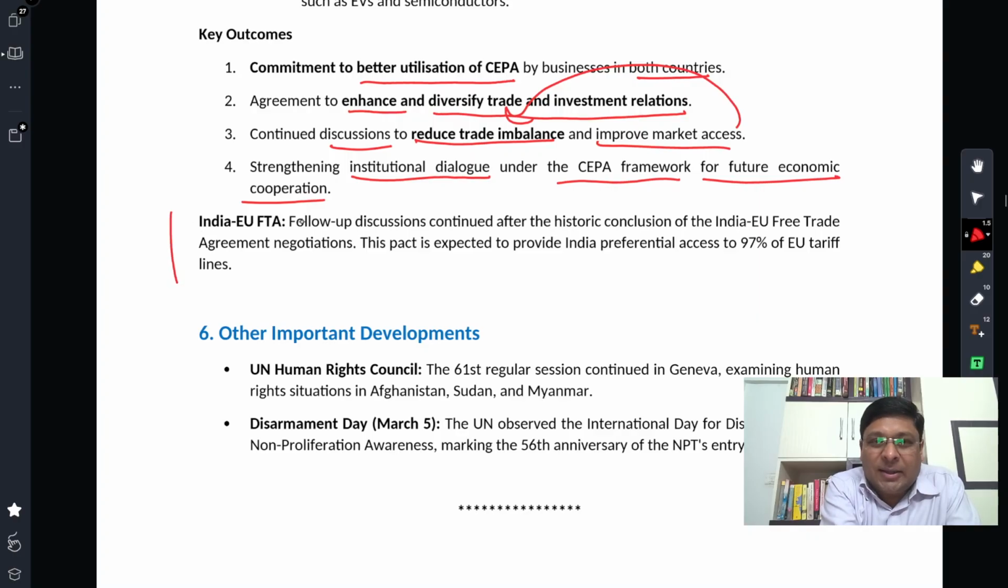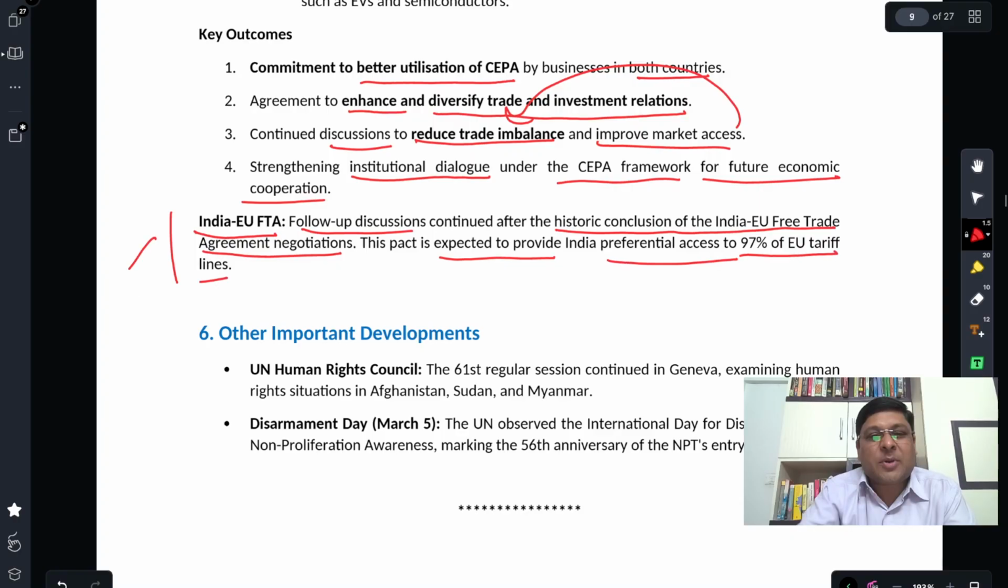This is another topic: India-EU FTA. Follow-up discussions continued after the historic conclusion of the India-EU free trade agreement negotiations. This pact is expected to provide India preferential access to 97% of EU tariff lines. I would conduct a separate lecture on this, right?